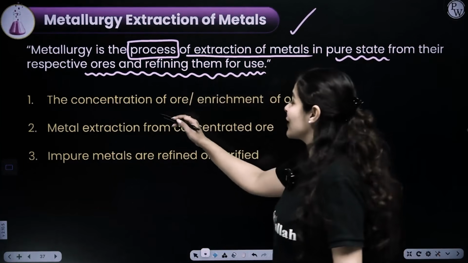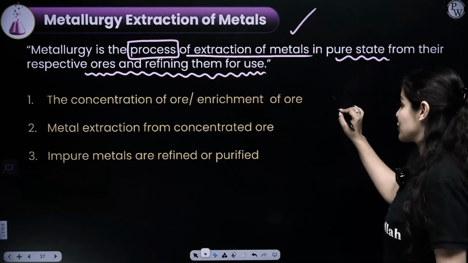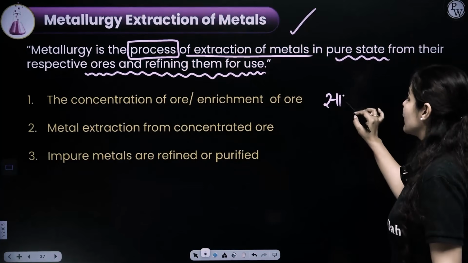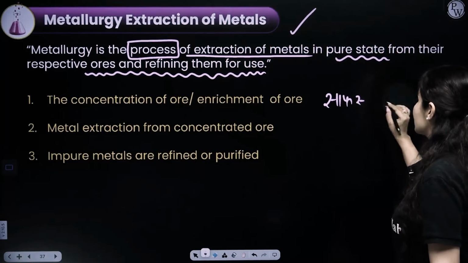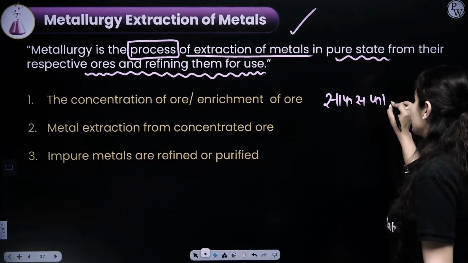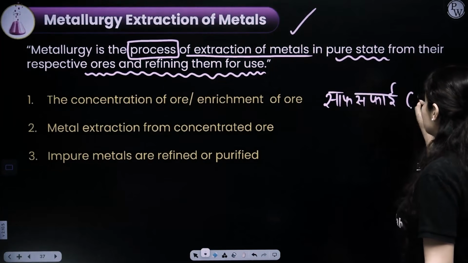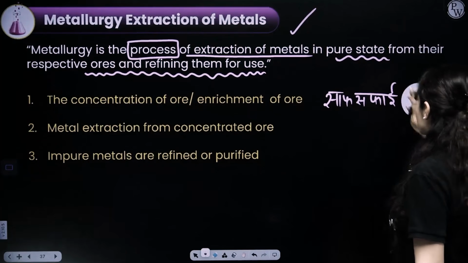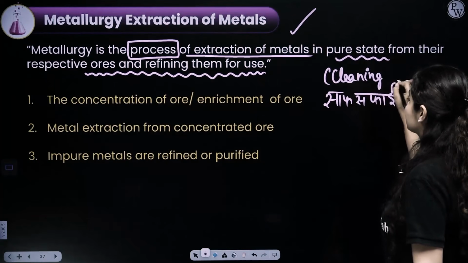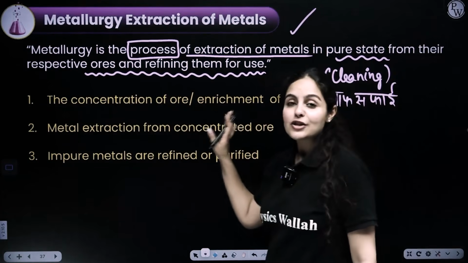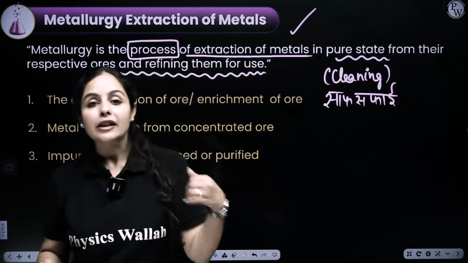First step is the concentration of ore or enrichment of ore. Simply we call it साफ सफाई. What is it? It is साफ सफाई. Simple cleaning process. Now, cleaning has to be done by different methods.